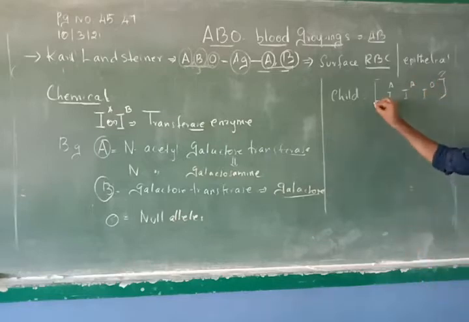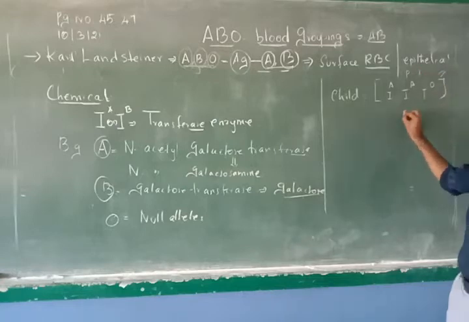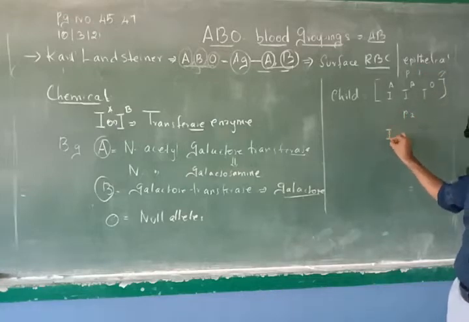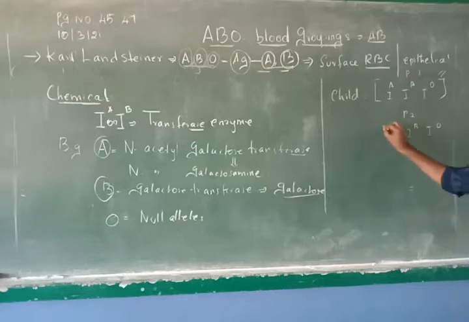Okay, if a child receives one of these from each parent, this is parent number 1. Same if he receives from parent number 2, that is IA, IB and IO.